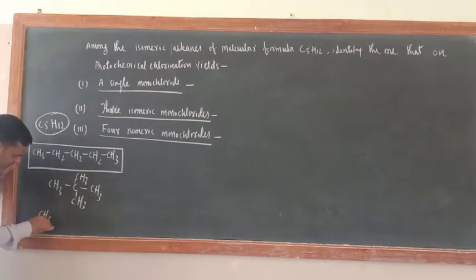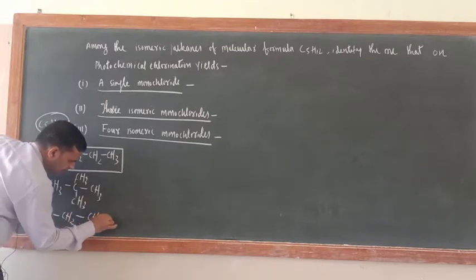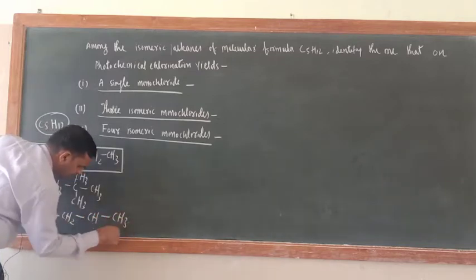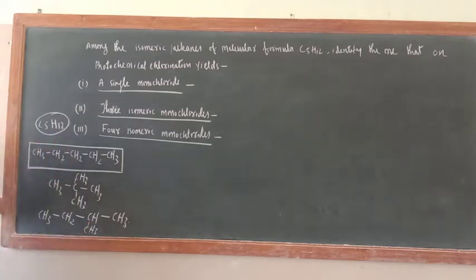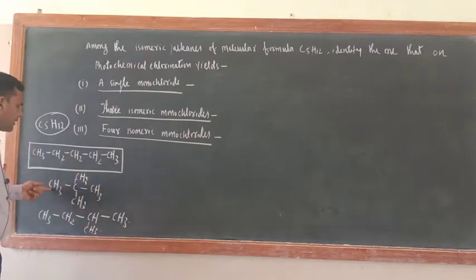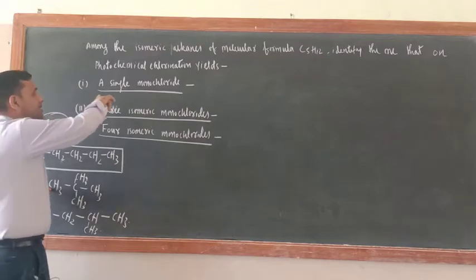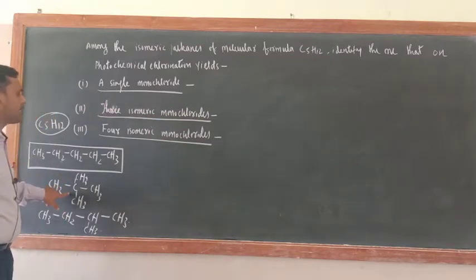Here what is there? CH3 CH2 here, CH here. What is there? CH3 here, CH3. This is also one of the isomeric forms of C5H12. Now just try to understand. 1, 2, 3, 4, all are 1 degree carbon atoms. So it is asking for a single monochloride, so this form only will give the single monochloride.